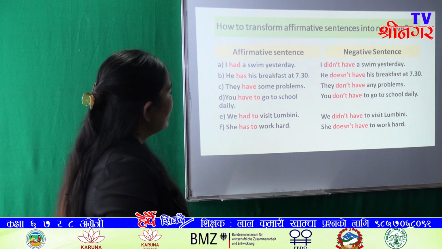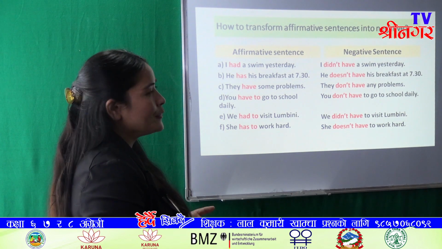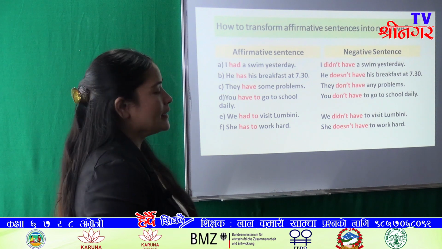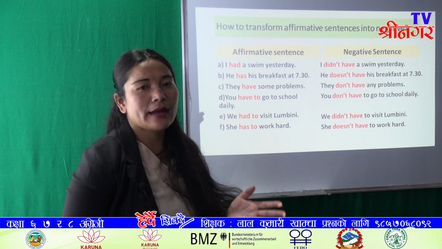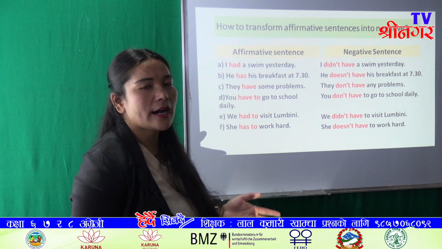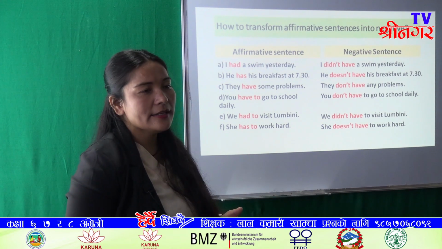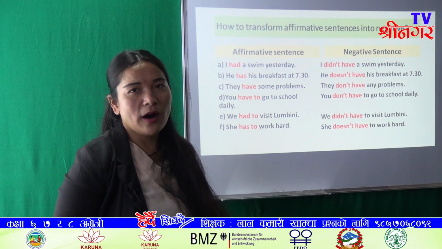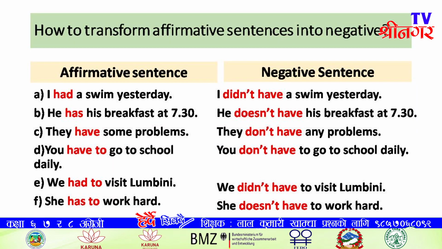Okay, and next, have to, had to, has to. If you see these words in the statement, you have to know these are main verbs, so you have to change them into negative according to their form. Have to is verb 1, so you have to use don't have. And had to is verb 2, so we have to use here did not.